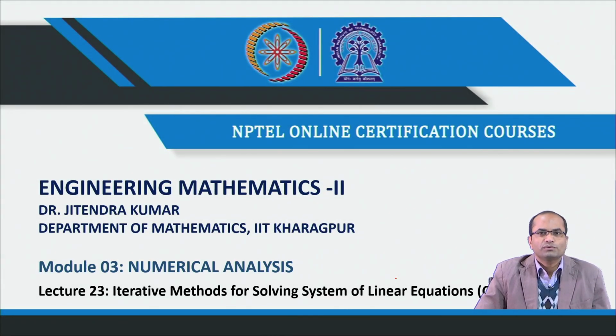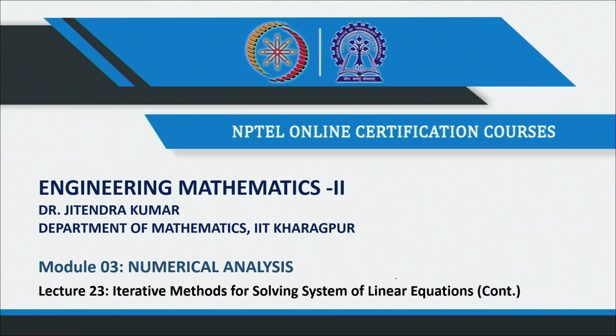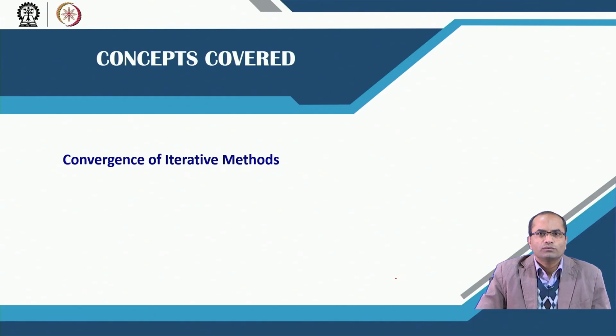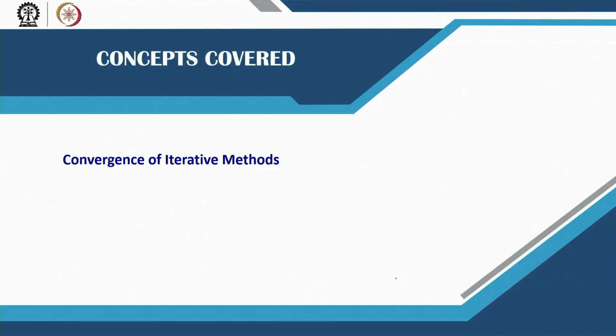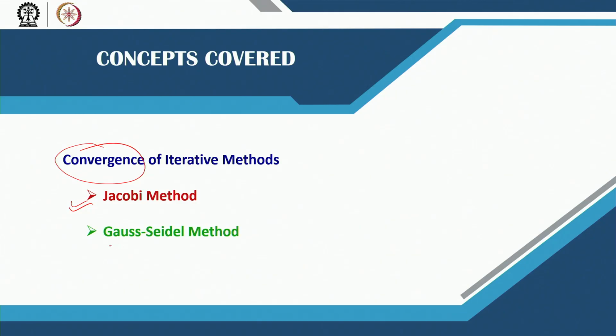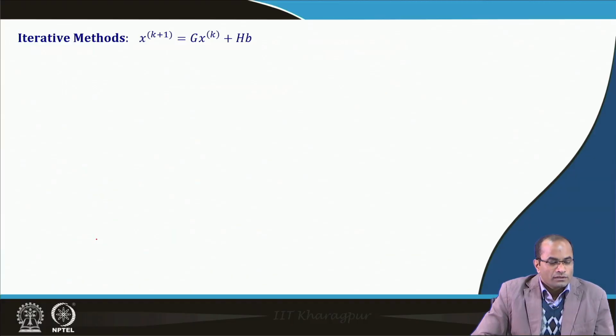This is lecture number 23 and we will continue with the iterative methods for solving system of linear equations. In particular, today we will be talking about the convergence of those iterative methods which we have derived in one lecture, and then some numerical examples were performed in the next one. In this lecture we will be talking about the convergence of the Jacobi method and the convergence of the Gauss-Seidel method.